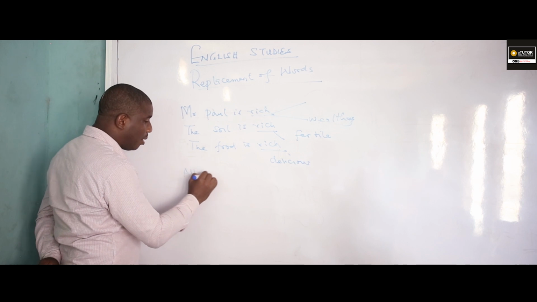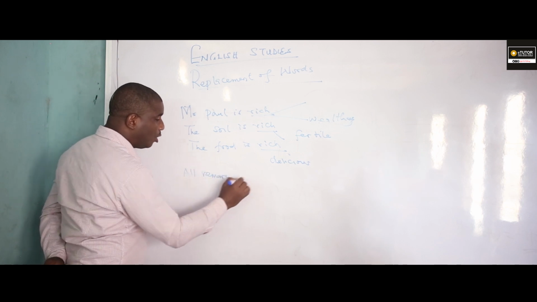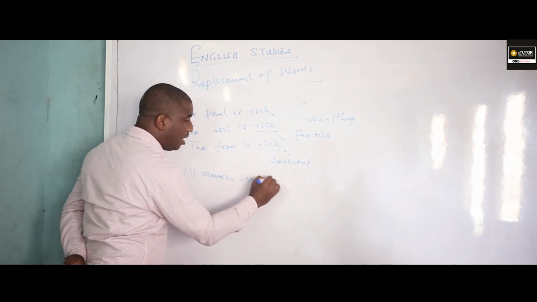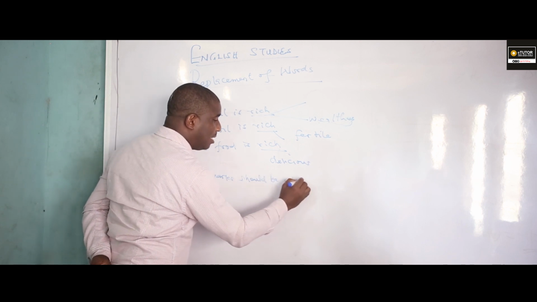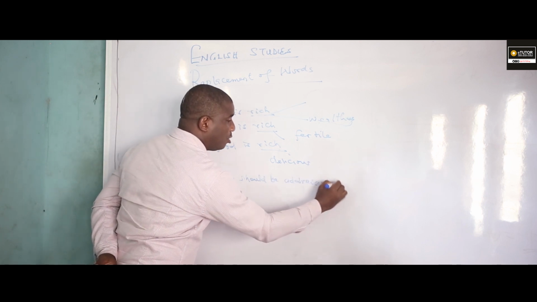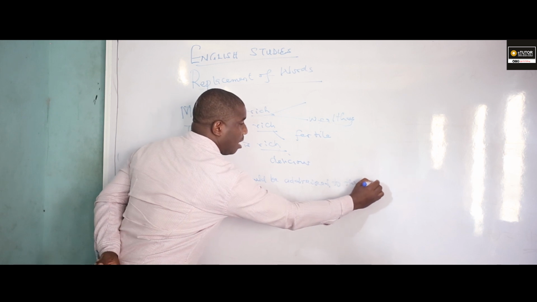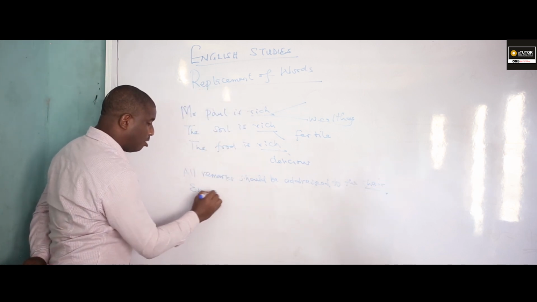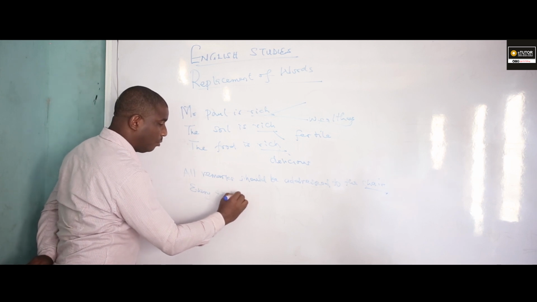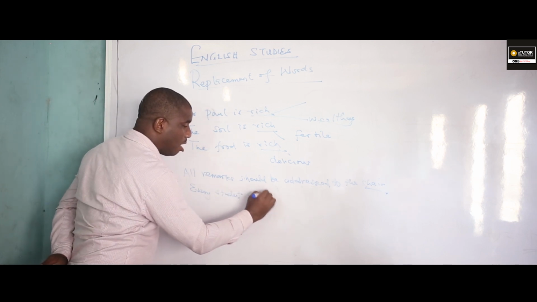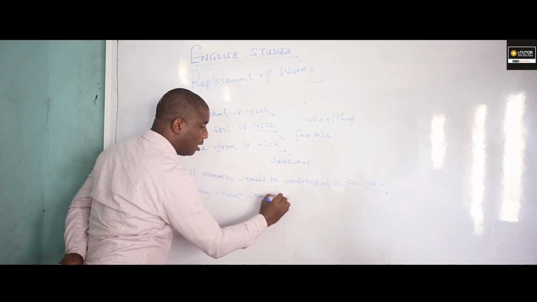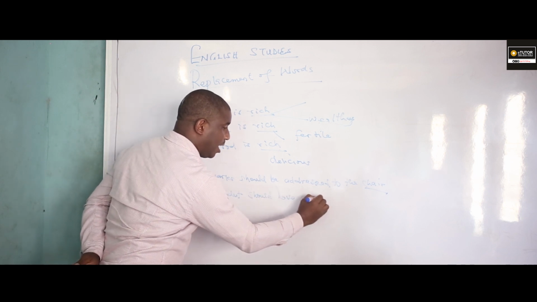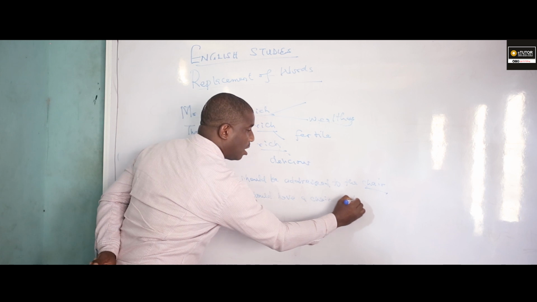All remarks should be addressed to the chair. Every student should have a chair to himself.